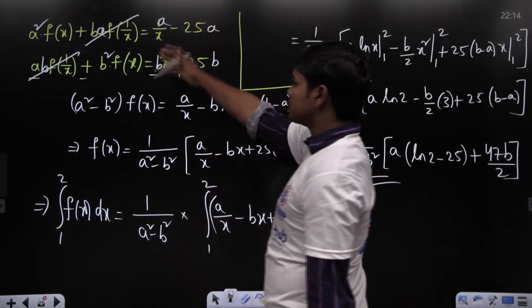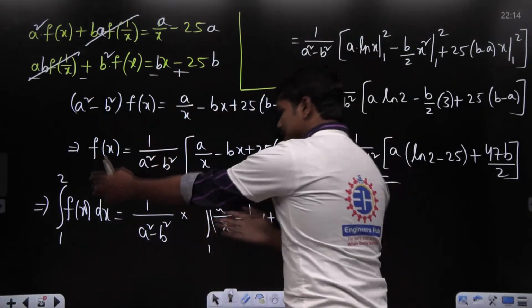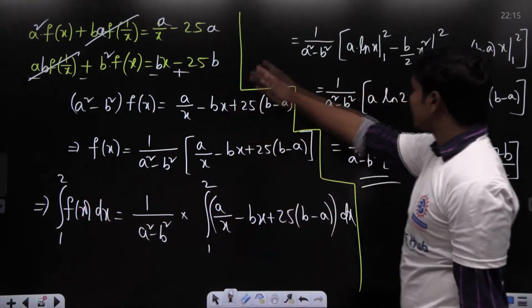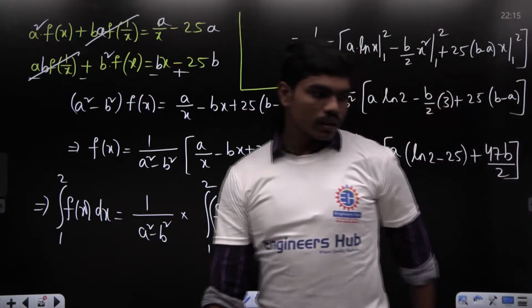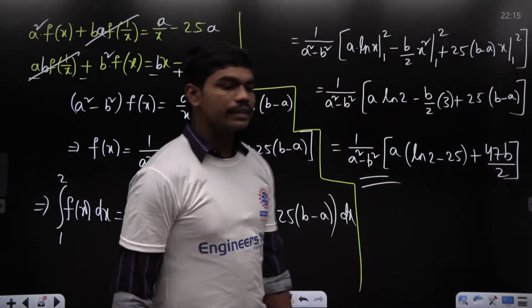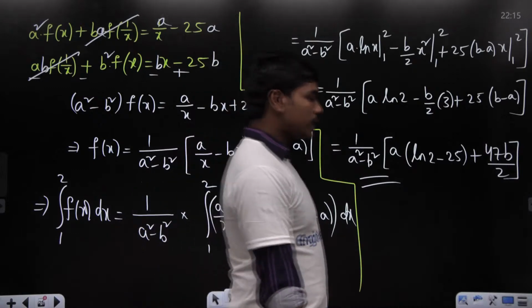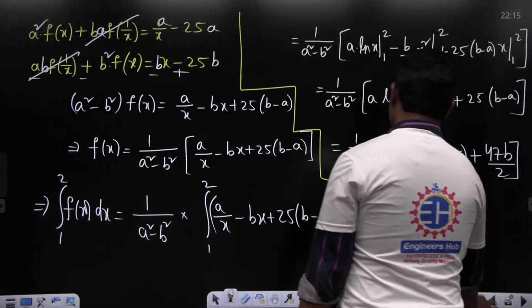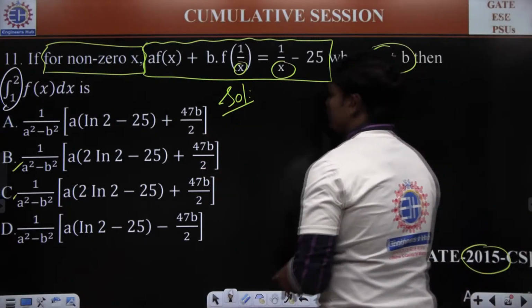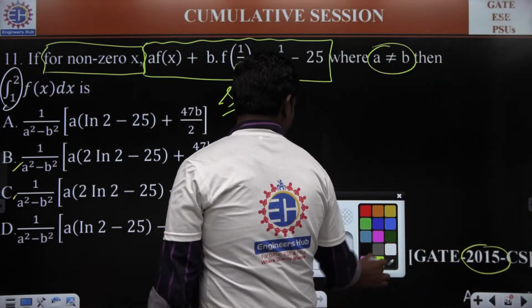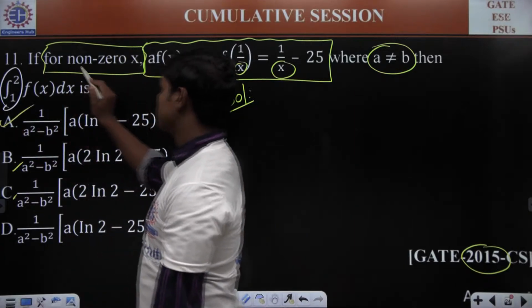Okay. So now we have done two simple integrations. I mean, if you know this, then there is no need of writing this step. You know, directly you can write this on the right hand side. So 1 by a square minus b square into a into ln 2 minus 25 plus 47b by 2. I think the answer is straight away in first option. Option A could be the correct answer.